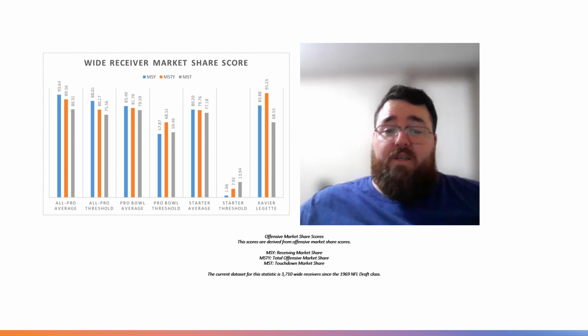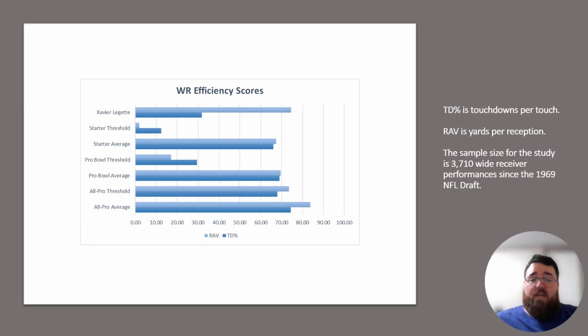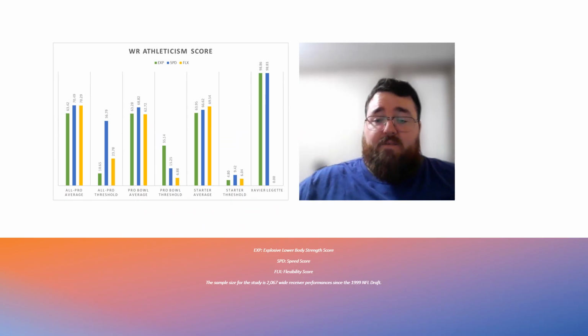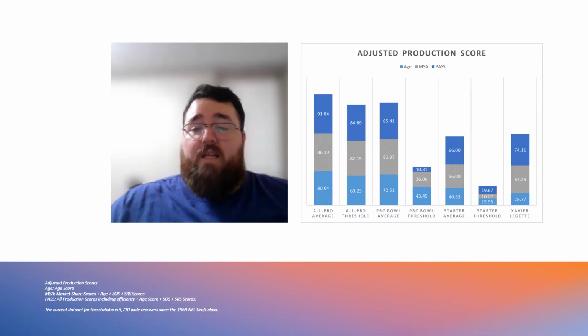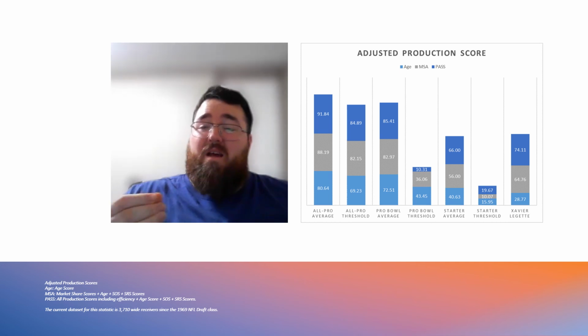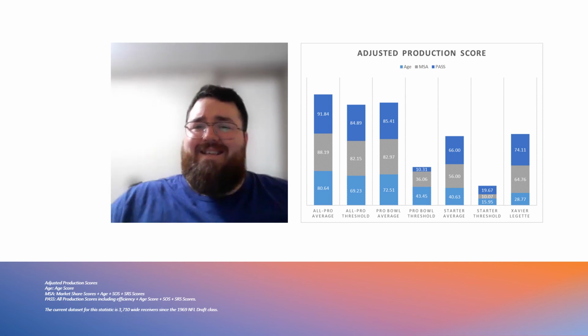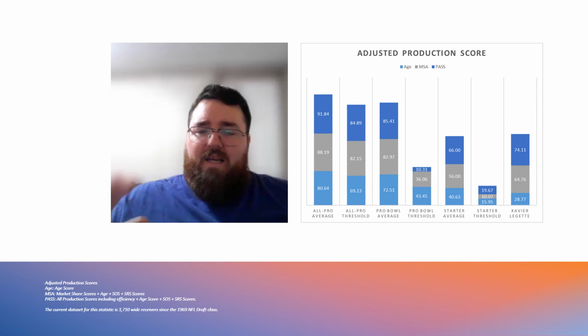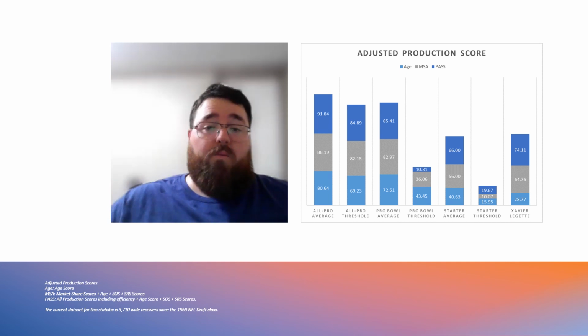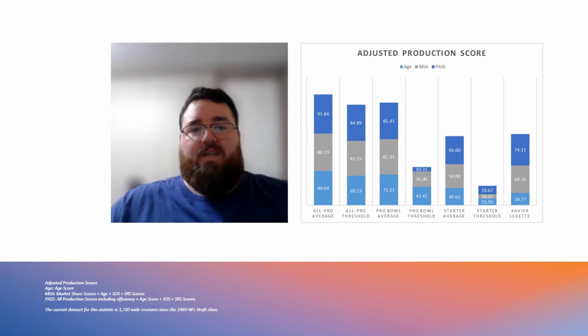Looking at some of that production, you look at his market share production score right here. You look at his efficiency score right here. Of course, you take a look at his athleticism traits, and you take a look at his adjusted production traits, which is by far the biggest thing that's pushing his profile down, because he's closer to a starter than an All-Pro or Pro Bowl player based on his overall production data.